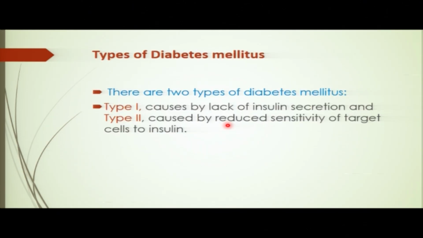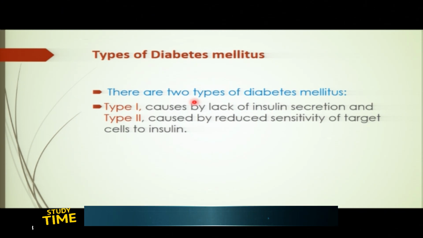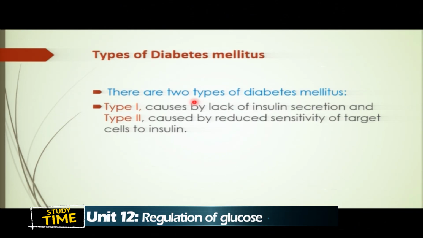Now, there are two types of diabetes mellitus. We have type 1 and type 2. We're going to see how they are different. First of all, type 1 diabetes mellitus is caused by lack of insulin secretion.